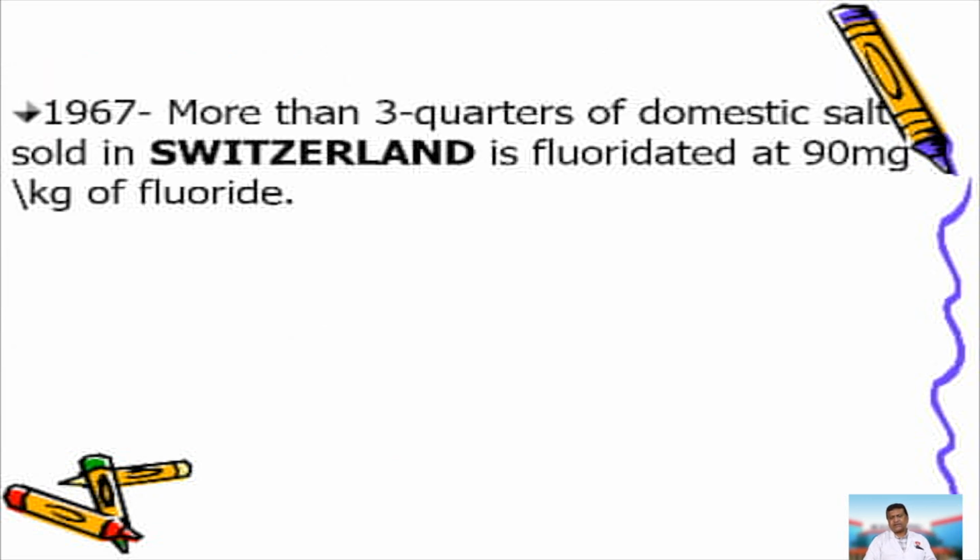By 1967, more than three-quarters of domestic salt sold in Switzerland had been fluoridated up to 90 milligrams per kg fluoride. Later on, various studies increased the fluoride levels to 200 milligrams per kg, then to 250 milligrams per kg, and then they went on to see whether 350 milligrams per kg was beneficial. Nowadays, it is concluded that adding 250 milligrams fluoride per kg of salt is beneficial to oral health.